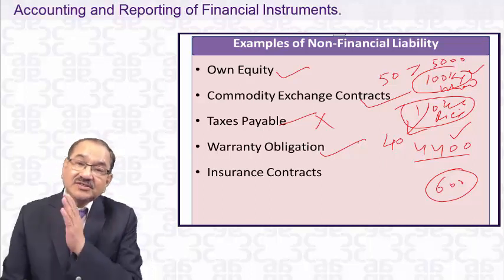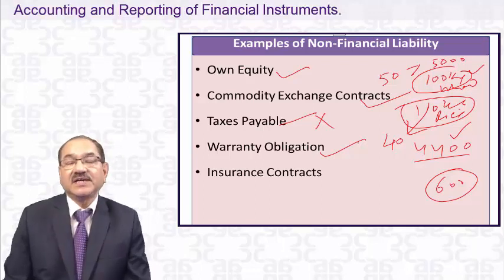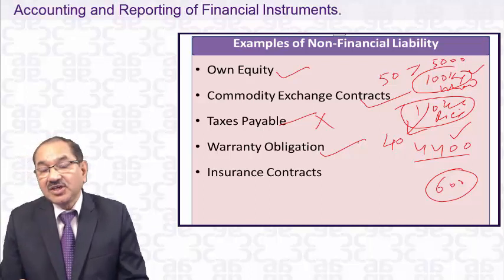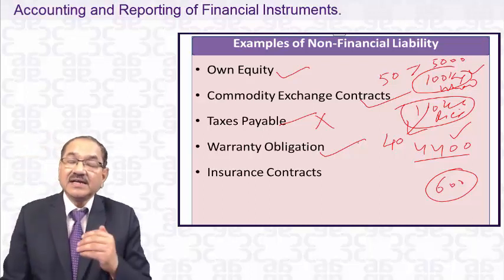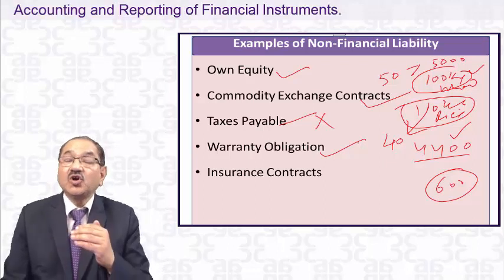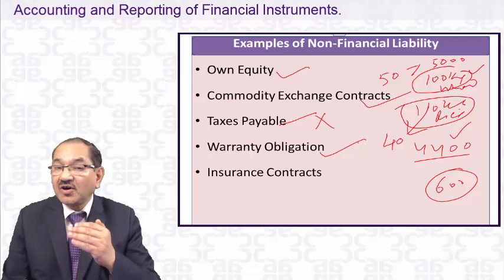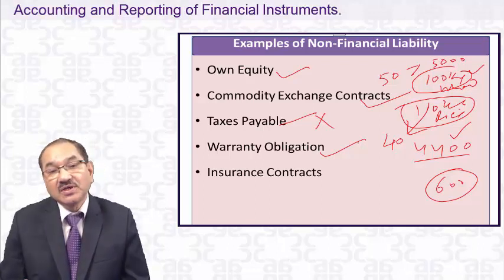Why is it not a financial liability? Because it does not come within the definition of a financial liability. The definition of a financial liability is a contractual obligation to deliver cash. Under the warranty obligation, there is no contractual obligation to deliver cash. Rather, there is a contractual obligation to repair the goods sold.